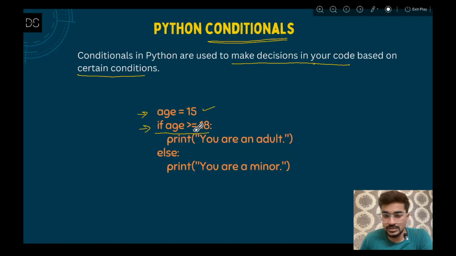So if that is true, that means if age is greater than or equal to 18, then we give a colon, and after that colon we are printing something. Now you can notice one thing: after the if condition and after that colon we have a line change, and after the line change I have some space here.